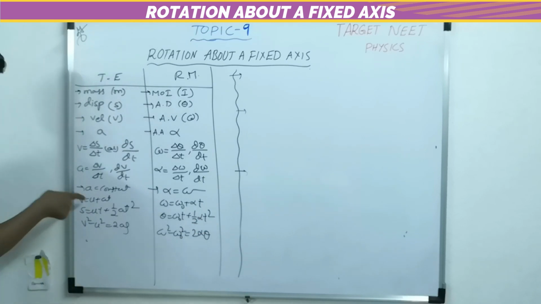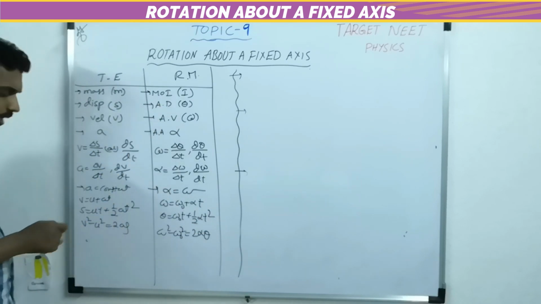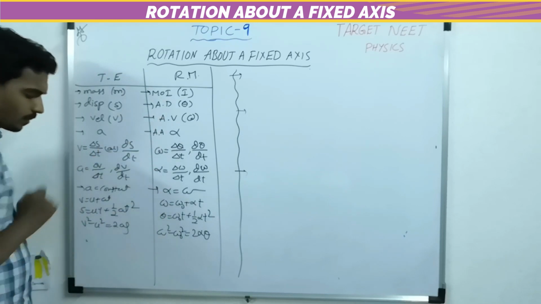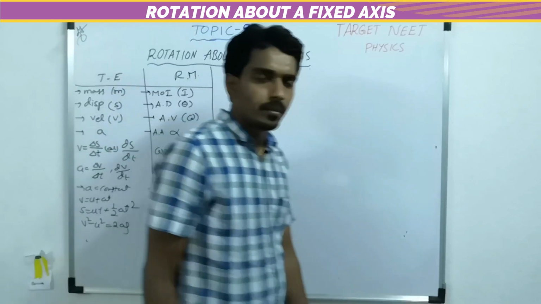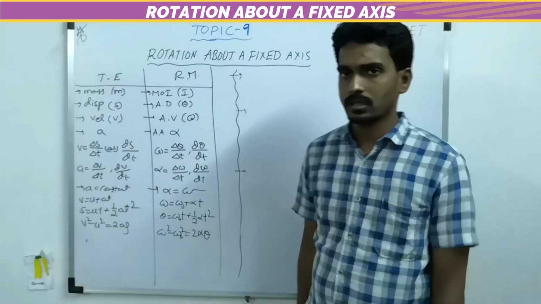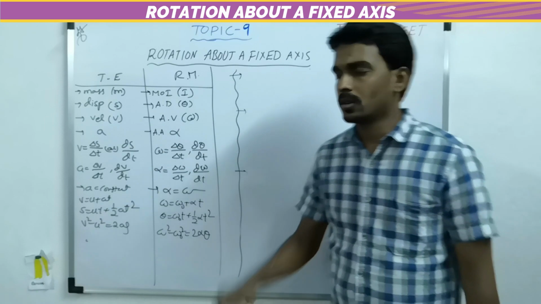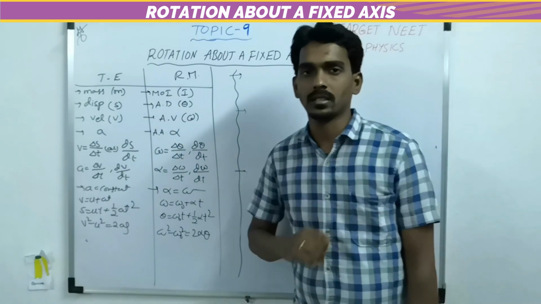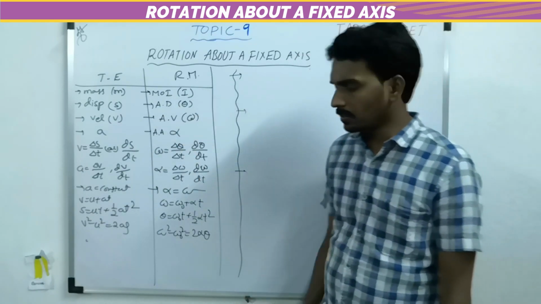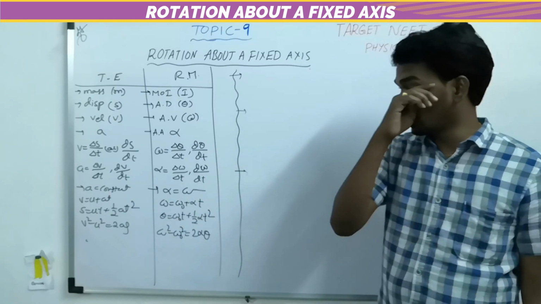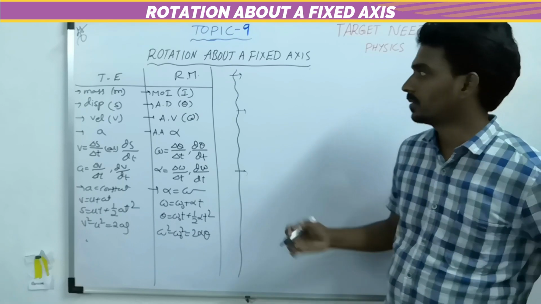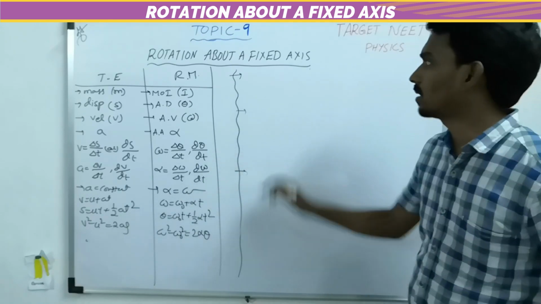So in place of s, theta is coming. In place of v, omega is coming. In place of a, alpha is coming. These are the kinematical equations and the comparison between rotational motion and translational motion. So this is nothing but the kinematics of rotational motion. Let us consider the other relations. You can consider the dynamics also.